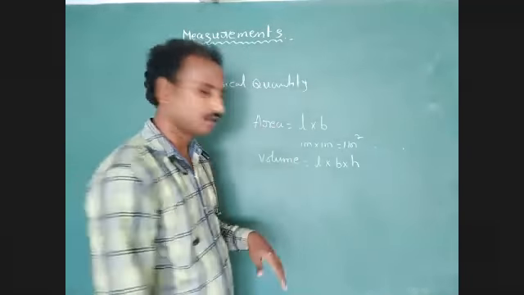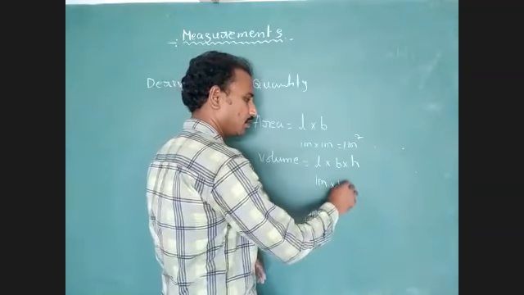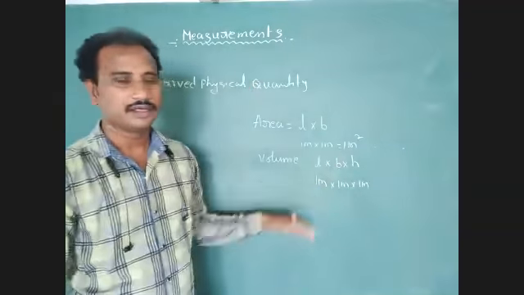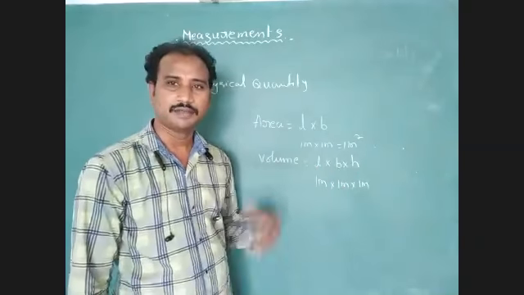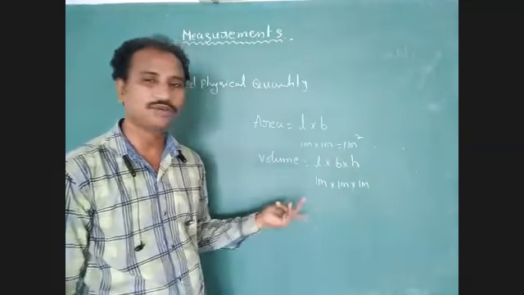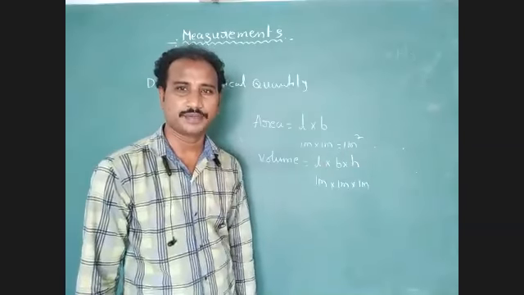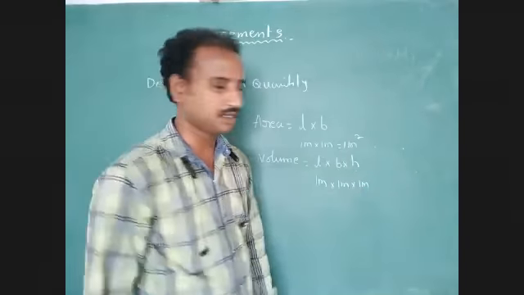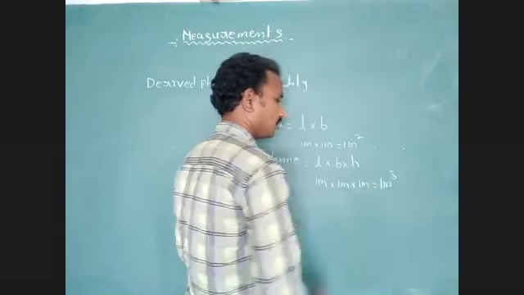Unit of length: meter. Unit of breadth: 1 meter. Unit of height: 1 meter. Here each and everything is related to length. Breadth is also length, height is also length. So because of that reason, we have to use that fundamental unit for these three physical quantities. 1 meter into 1 meter into 1 meter is equal to 1 meter cube.